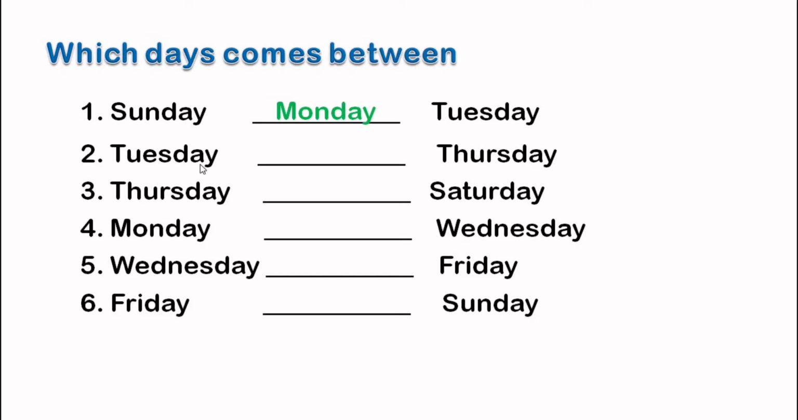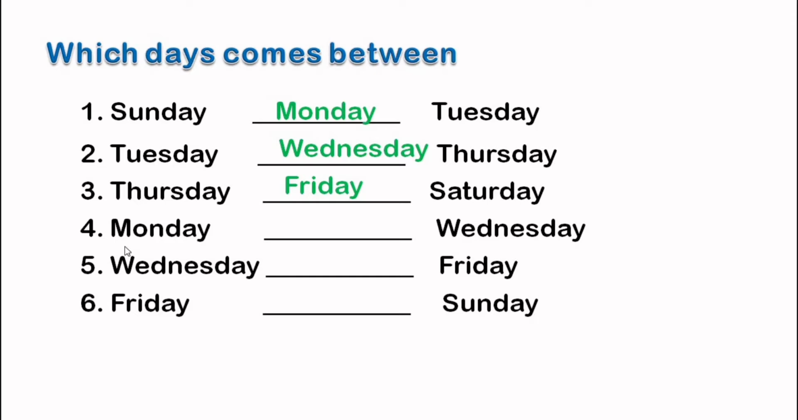Number 2. Tuesday, blank, Thursday. The day that will come between Tuesday and Thursday is Wednesday. Number 3. Thursday and Saturday. The day that comes between Thursday and Saturday is Friday. So we will say Friday comes between Thursday and Saturday.